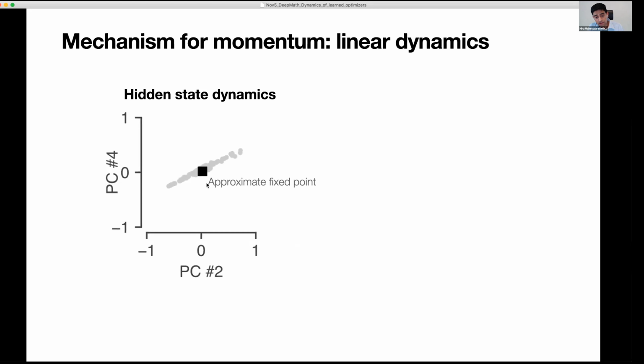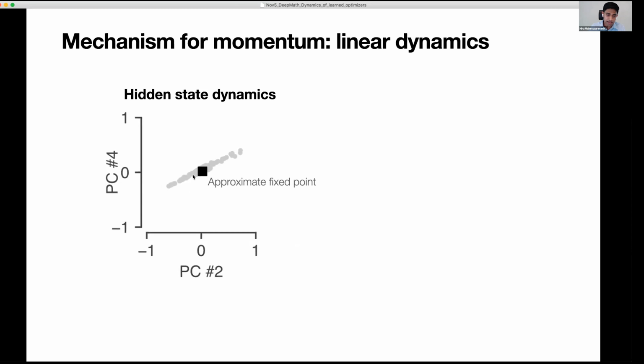But what you see in this subspace is basically there's a single fixed point which is governing the dynamics. And all these gray circles are different hidden states along the trajectory when I apply an optimizer on a particular problem. And you can see the dynamics are really organized along this like one-dimensional line in this state space.